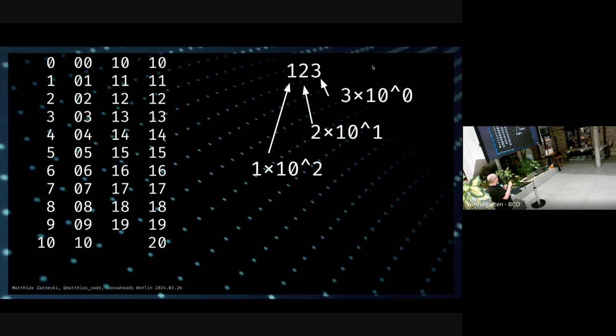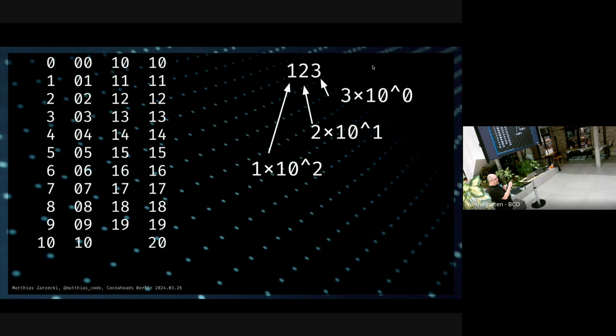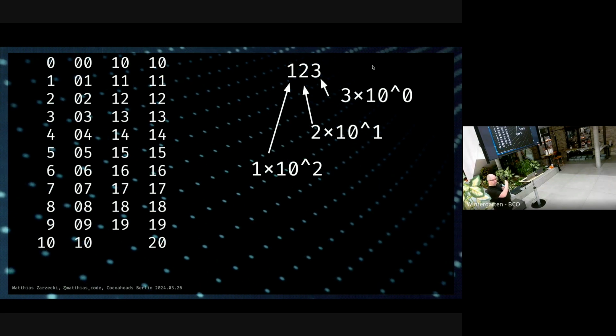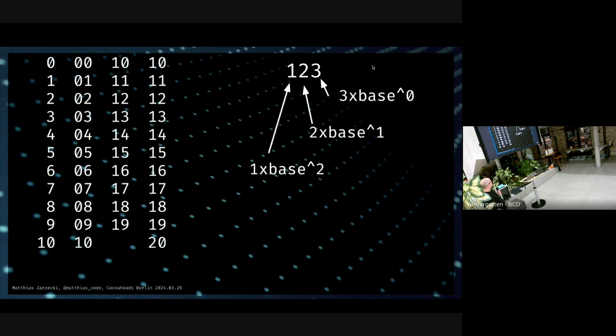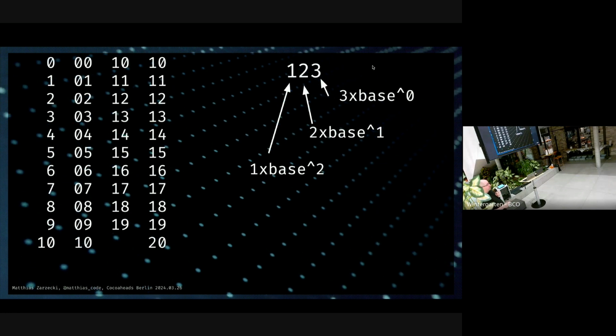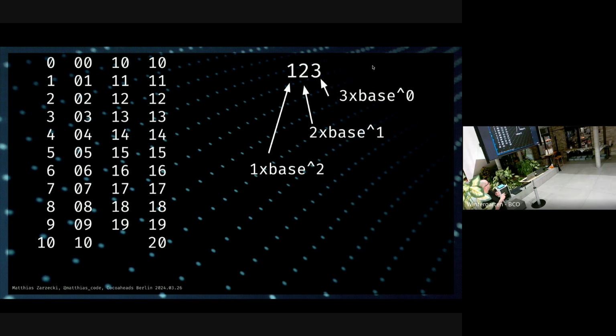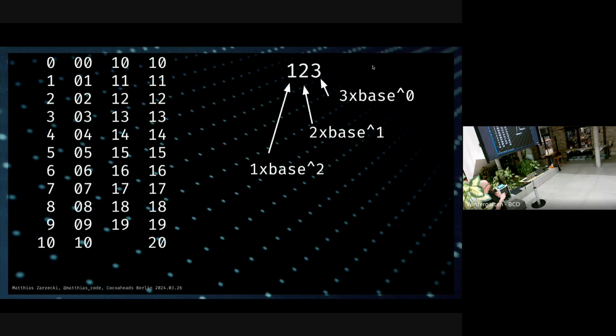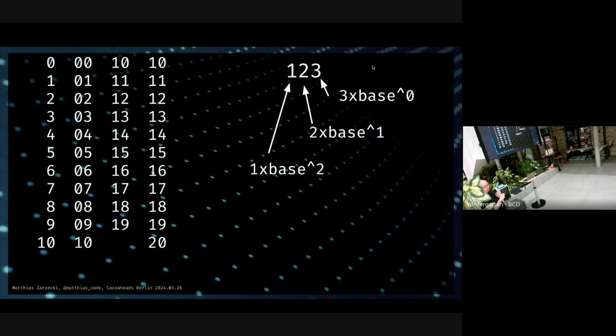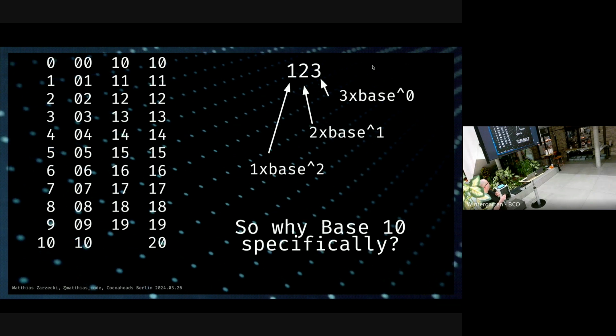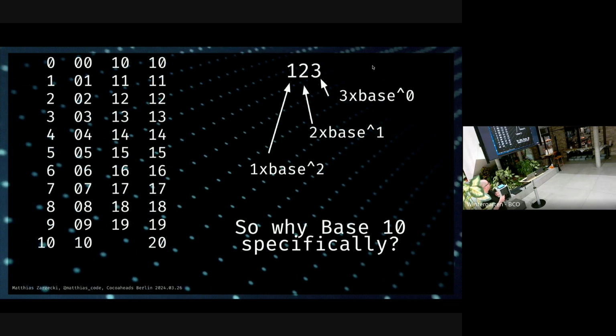And if we go further to the left, we can say 10 to the power of 3, 10 to the power of 4, so we count from the right going into this. And as you also already noticed, we can express this as the base. So we don't count 3 times 10 to the power of 0, we count 3 times the base to the power of 0. And this is how we calculate the number out of this.